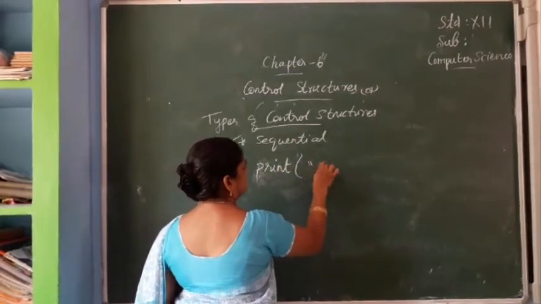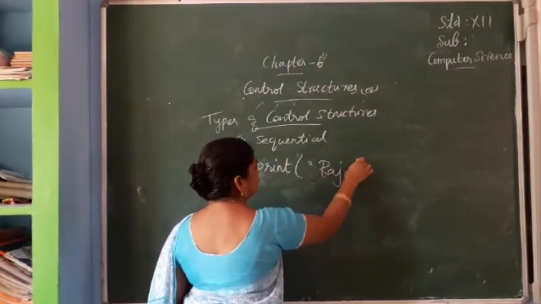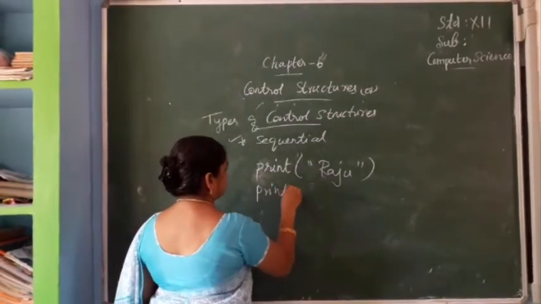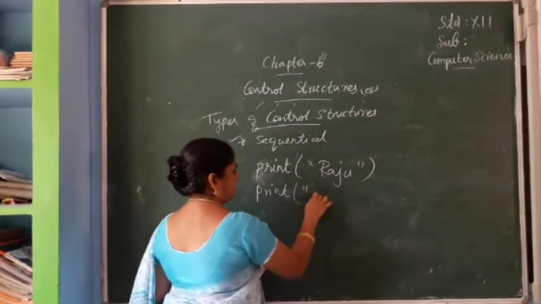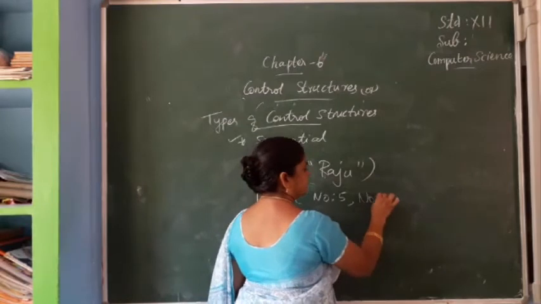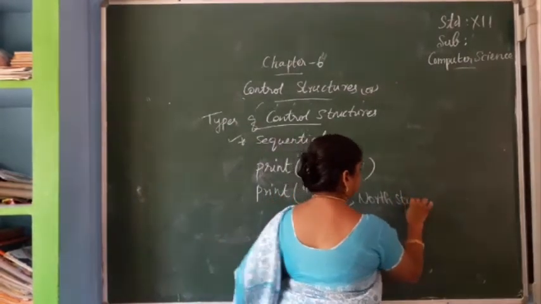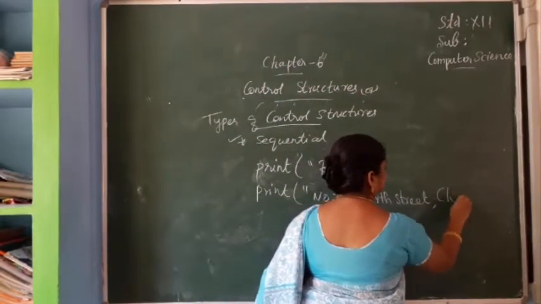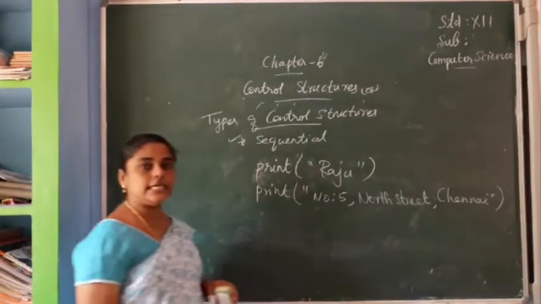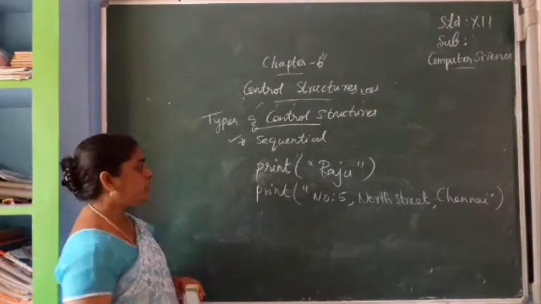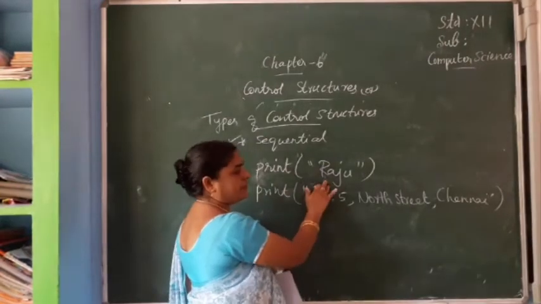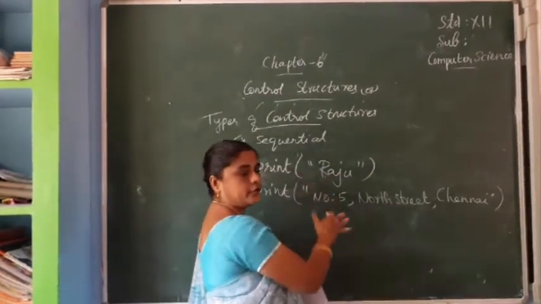Print Raju. Next, print number 5 North Street, Chennai. So these are the two statements. Here first the name is given, next the address: the name of a person and the address of that particular person.